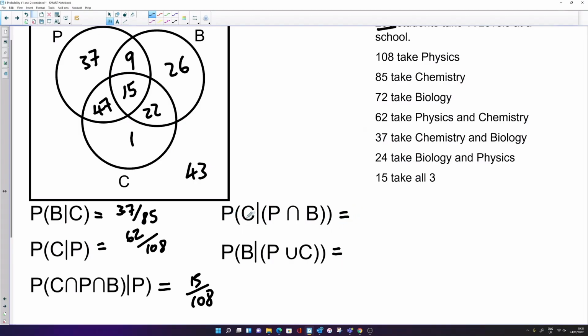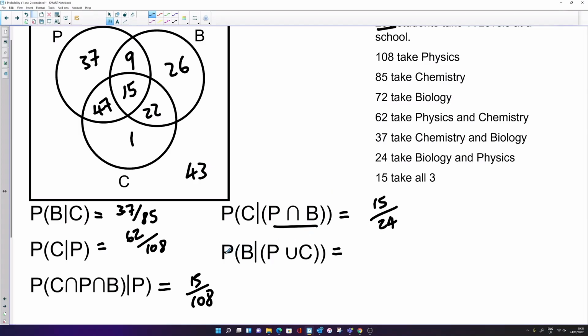Okay, so the probability that they take chemistry given that they take physics and biology. So here we're restricting the sample space to the intersection between physics and biology. So there's a total of 24 there. That's what's going to go on the bottom. And the probability that they do chemistry within that area, well, there's 15 inside that intersection. So it'd be 15 out of 24.